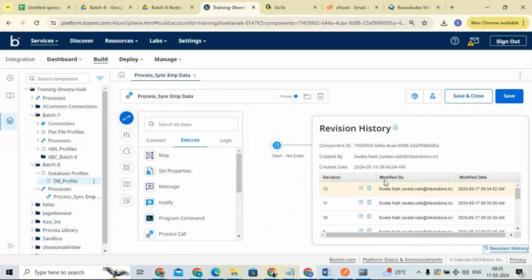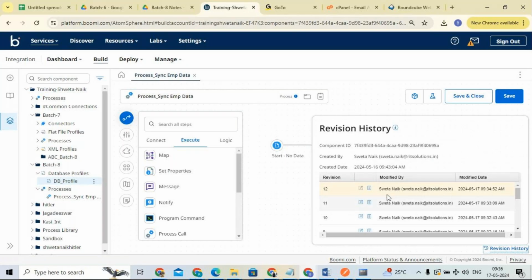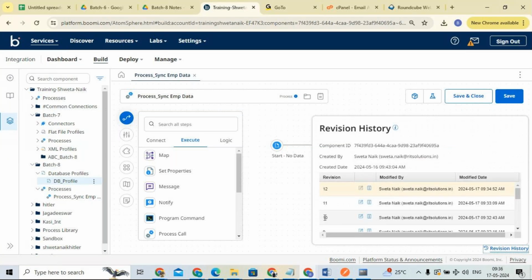Whenever you are opening others' working components and integrations, make sure you don't save unless they have given permission. Because after some time, if the code is not working, they can easily find out who made those changes, as the last modified by is there. Now if I want to go back to my 10th version, how can I go? If I want to go back to my 10th revision, how can I go?